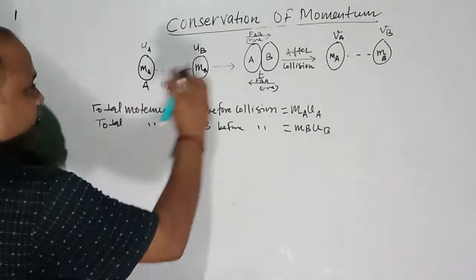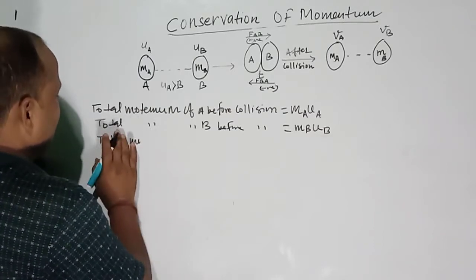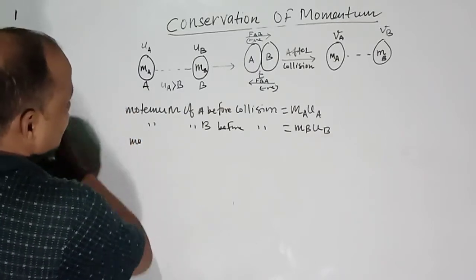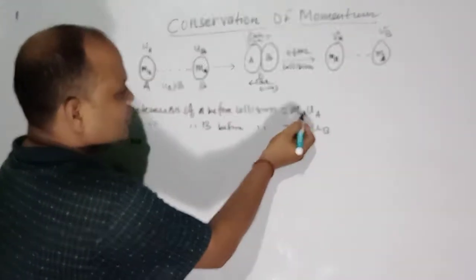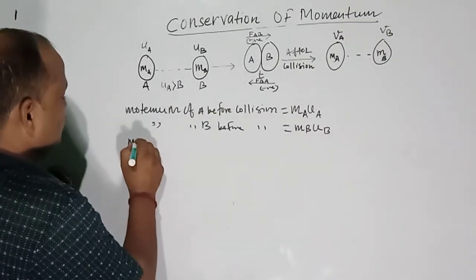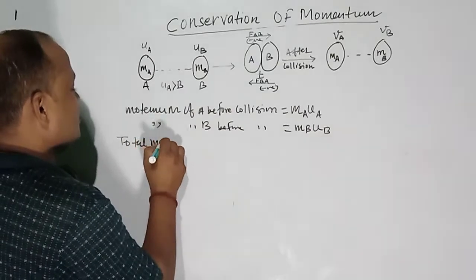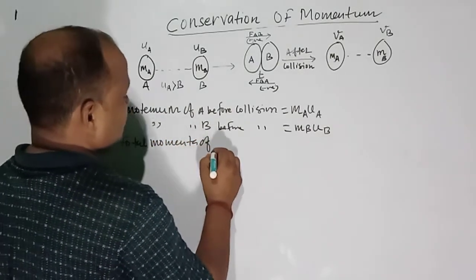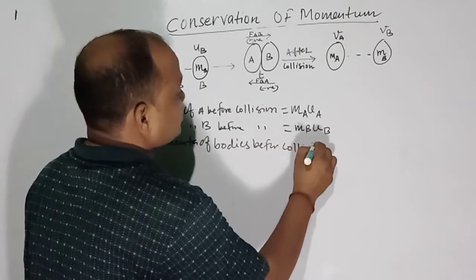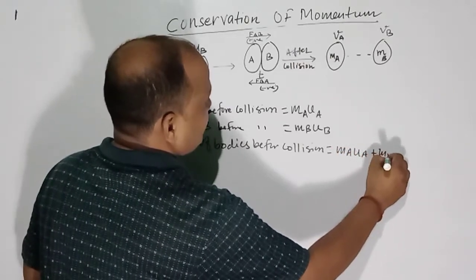So the total momenta of the bodies before collision will be equal to ma ua plus mb ub.